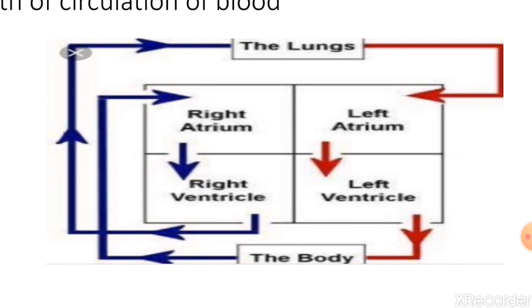Then the blood, now mixed with oxygen, enters the left upper chamber, that is called the left atrium. From the left atrium it enters the left ventricle, that means the left lower chamber of the heart. Then it pumps to the different parts of the body.